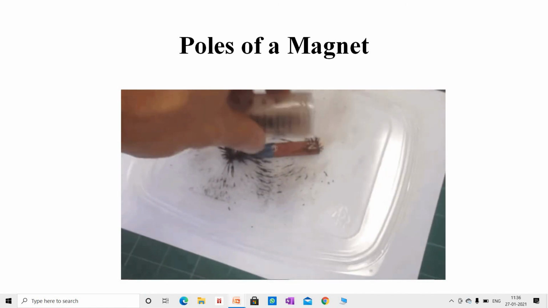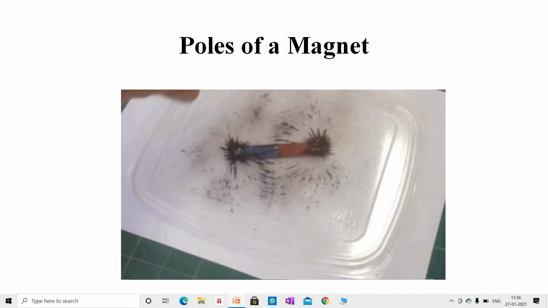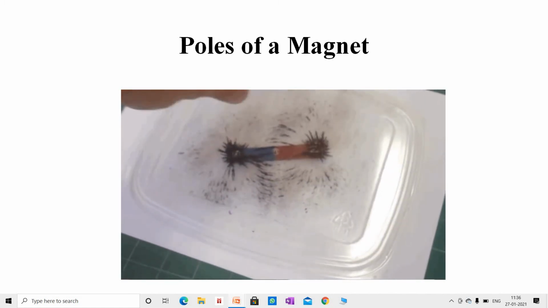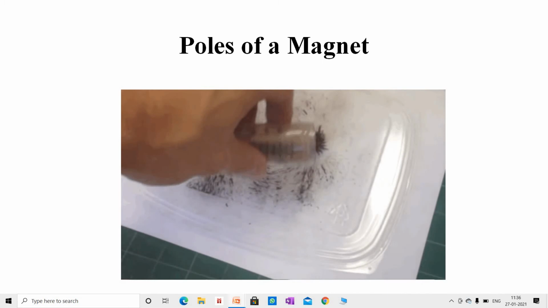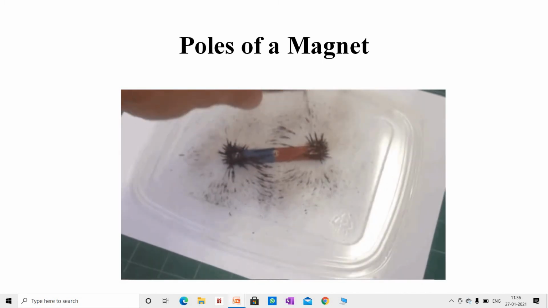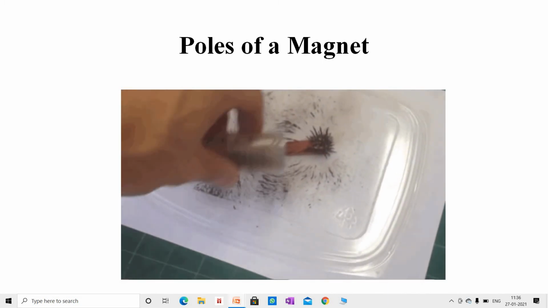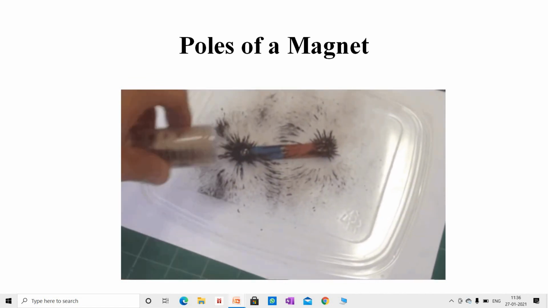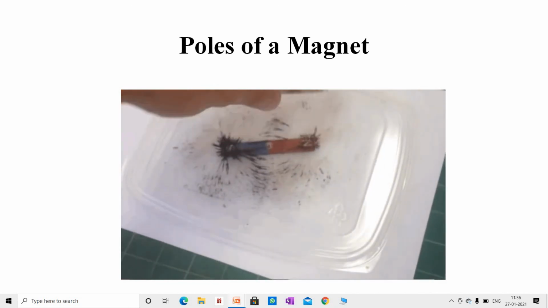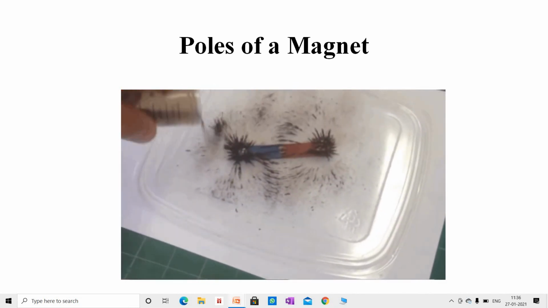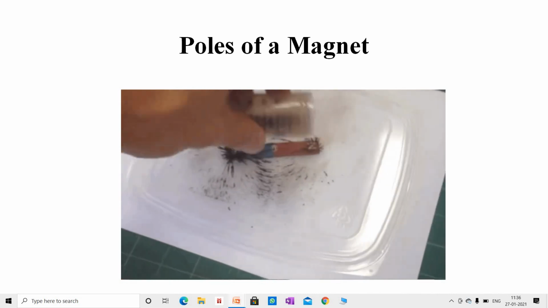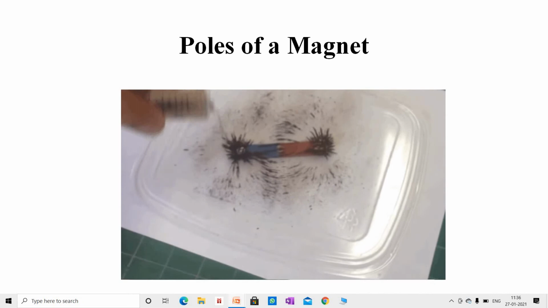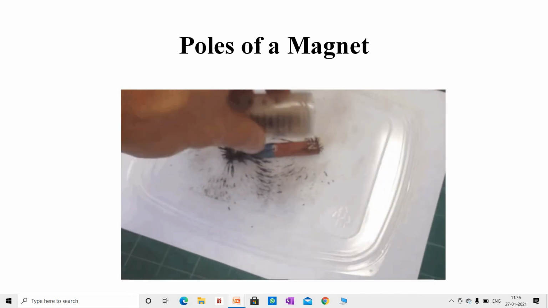Students, the ends of a magnet where magnetic force is maximum are called poles of the magnet or magnetic poles. Students, each magnet has two magnetic poles. The poles of a magnet are located at its ends. Students, the poles of a magnet occur in pairs and cannot be separated. That is why a magnet is called a dipole.